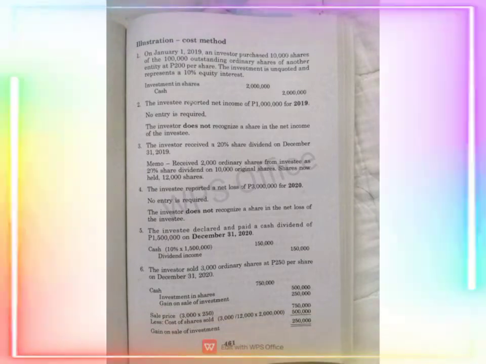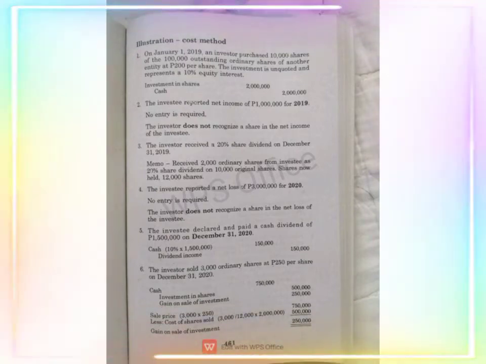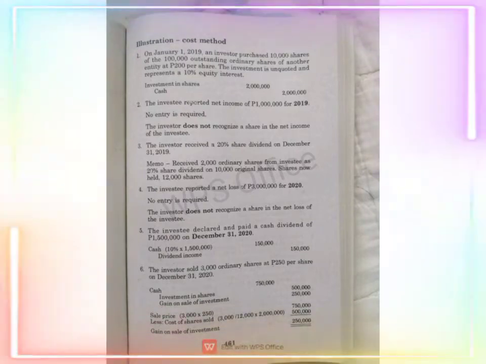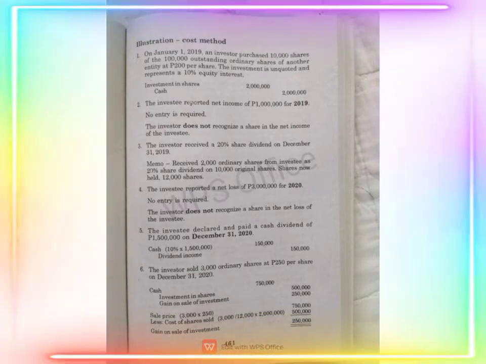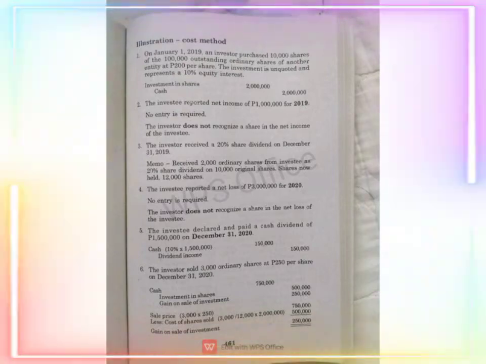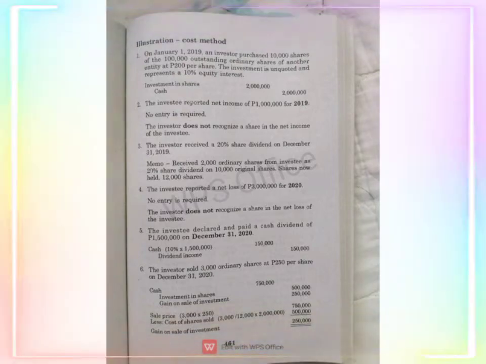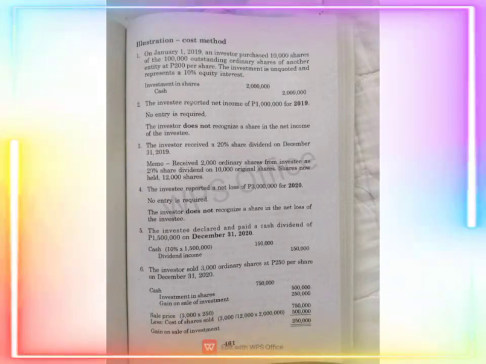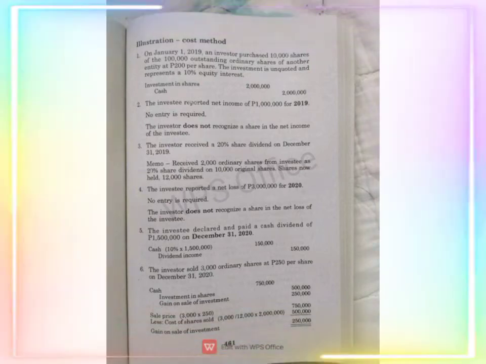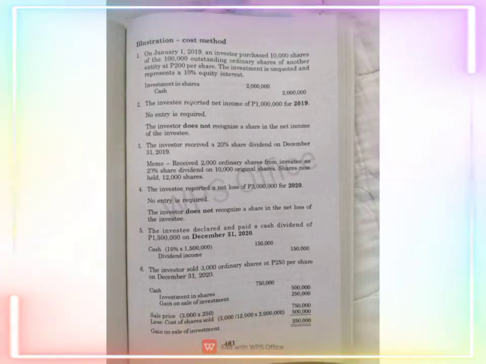Journal entry: debit cash 750,000. Credit investment in shares 500,000. Gain on sale of investment 250,000. Sale price: 3,000 multiplied by 250 is equal to 750,000.